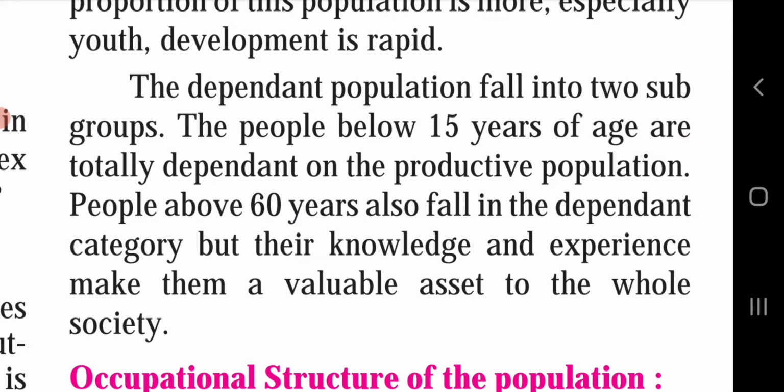By themselves, they cannot take decisions, or they have less information about social life. The other subgroup is people above 60 years, who also fall in the dependent category. They are unable to work, so we have to take care of the people above 60 years of age and below 15 years of age.